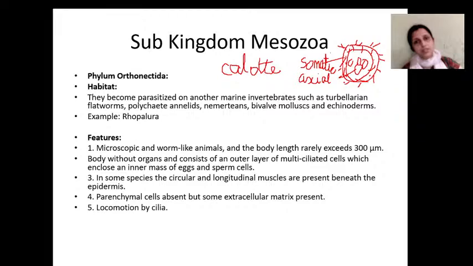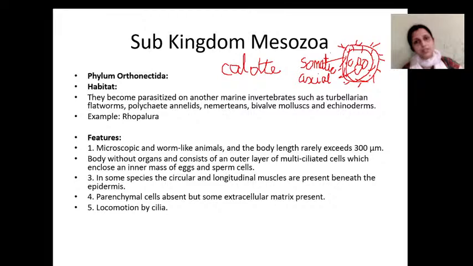Then they do not possess any body cavity, and the life cycle is a little complicated because it is a parasitic form. All mesozoans are parasitic forms. Because they are parasitic, depending on the conditions in the host's body, it alters, it shows alternation of generation. That means sexual and asexual generations will alternate. That is known as alternation of generation.